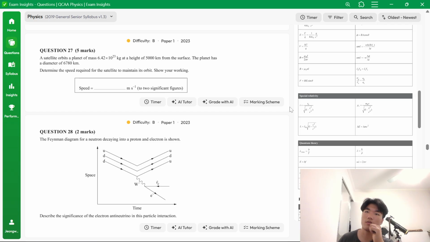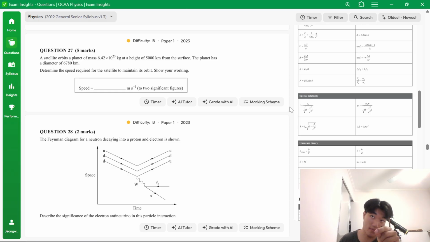A satellite orbits a planet of mass 6.42 times 10 to the 23 kilograms at a height of 5,000 kilometers. We need to convert that to meters. From the surface. That is not the value we put into the formula as R. The planet has a diameter of 6,780 kilometers. That is also not the value we use to add to the surface.